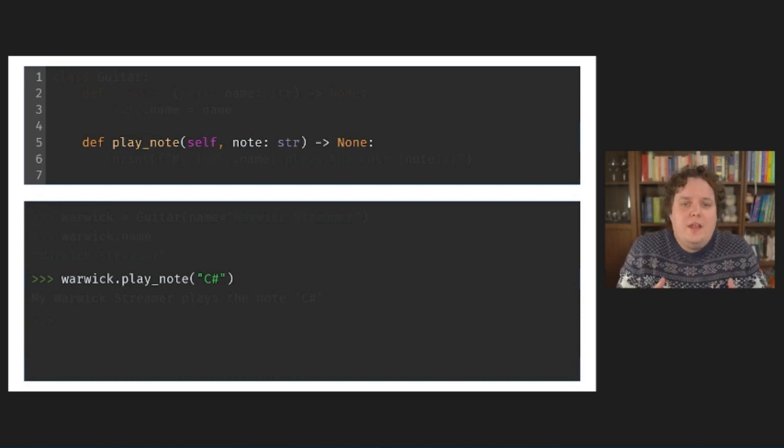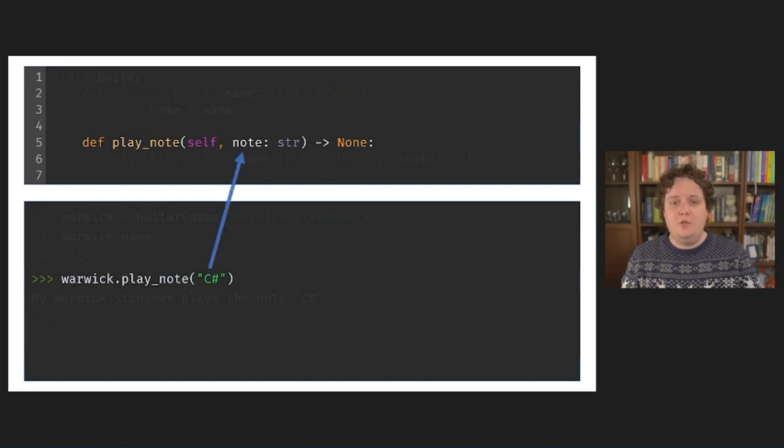But if we now look at how I called the method, you can see that I only gave it one argument, and it's clear that that argument, C#, ended up with the parameter note. So where does the argument for self come from? If you call a function, all parameters without default values should get an argument. Is this some kind of special exception?